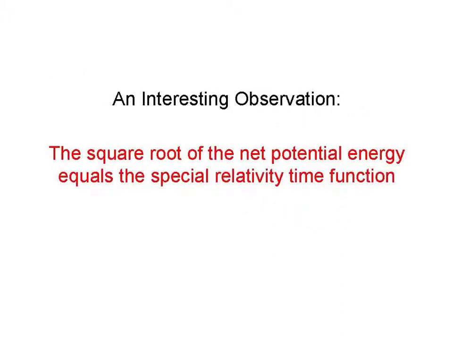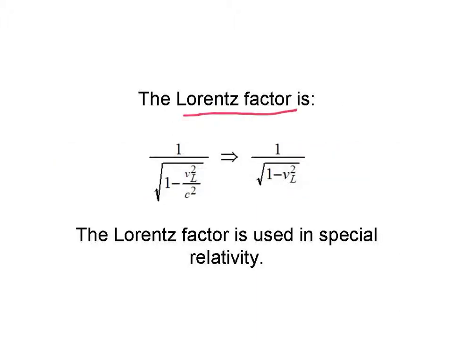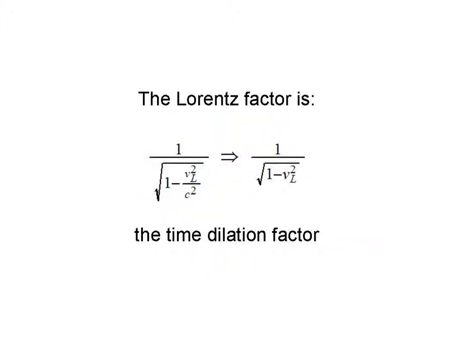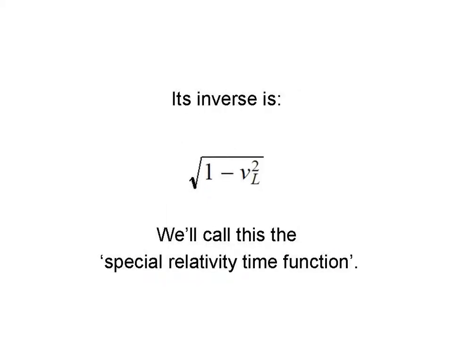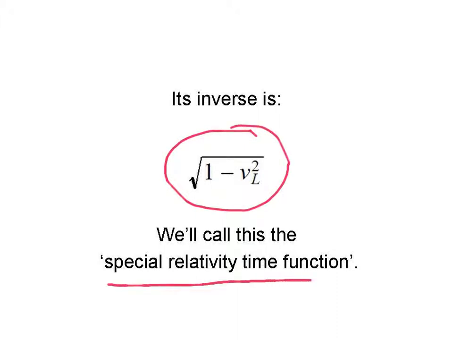There's an interesting observation. We find that the square root of the net potential energy equals the special relativity time function, and we're going to spend a little time working on this. The Lorentz factor is given by this term. We're going to use this particular notation. The Lorentz factor is the time dilation factor of special relativity. The inverse of the Lorentz factor is given by this, and this is what we're referring to when we talk about the special relativity time function.